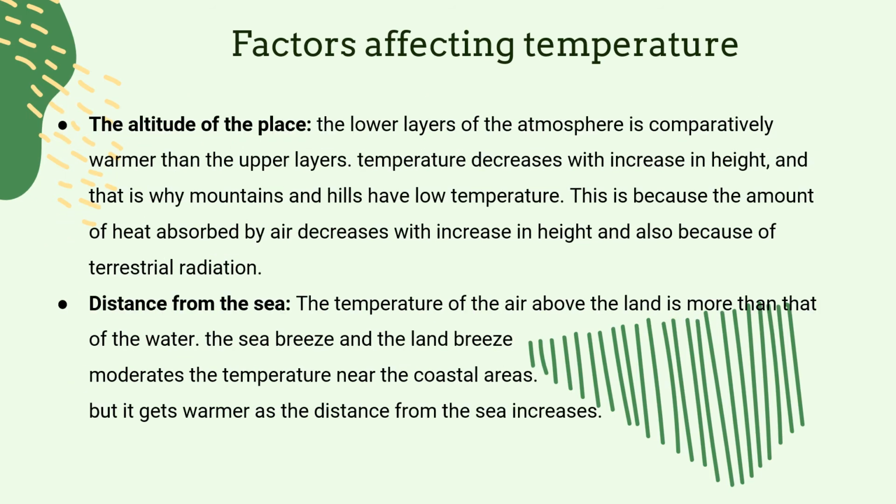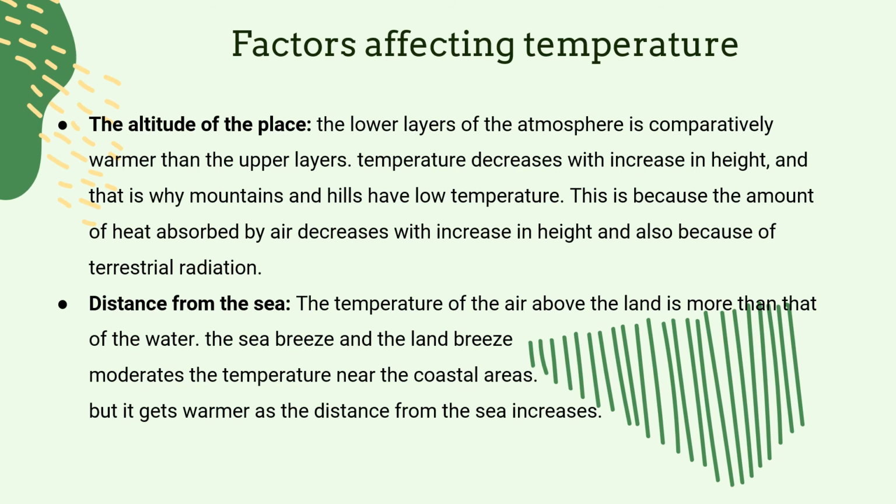The altitude of a place. When you go higher up in altitude, temperature starts cooling down. This is because of the normal lapse rate, which means that temperature decreases by 1 degree for every 167 meters of ascent. For example, it's cooler in Ooty than in Coimbatore because Ooty is a hilly area.